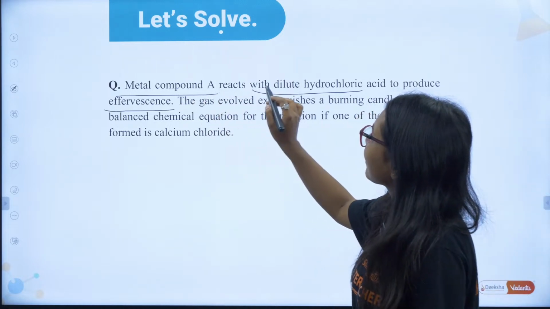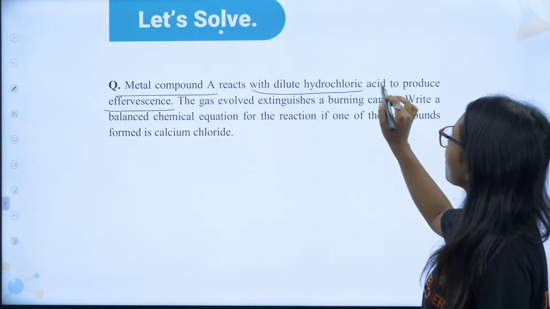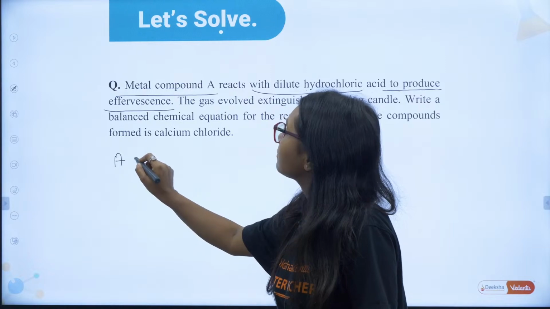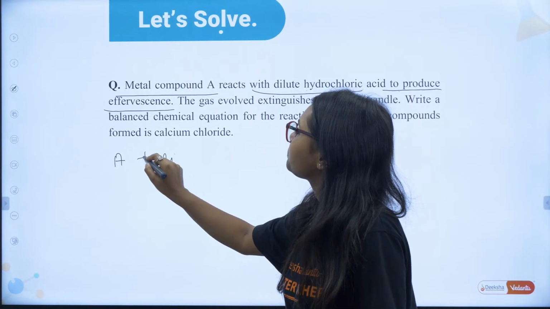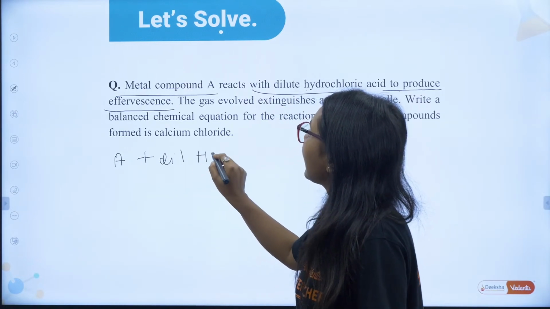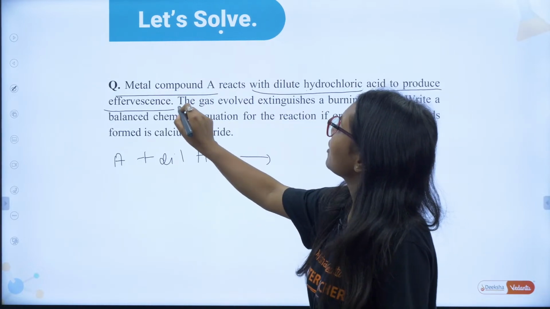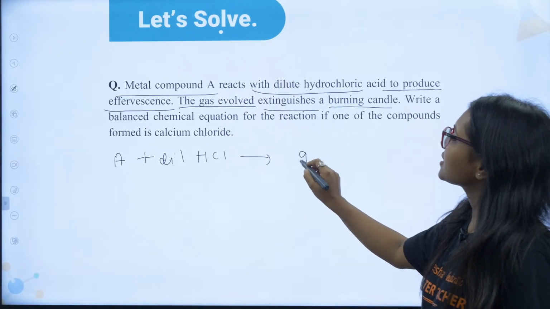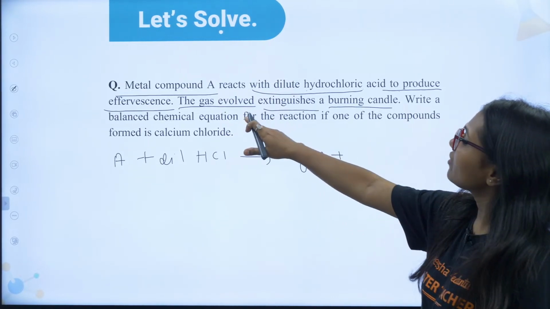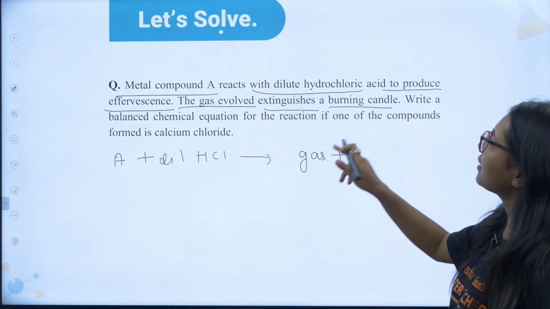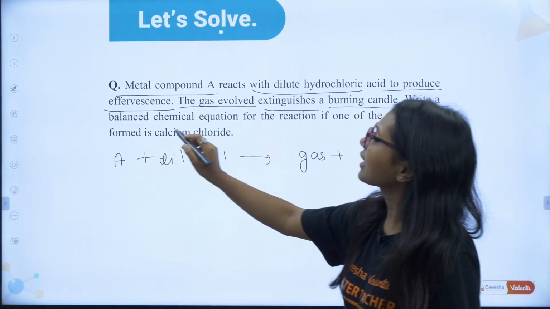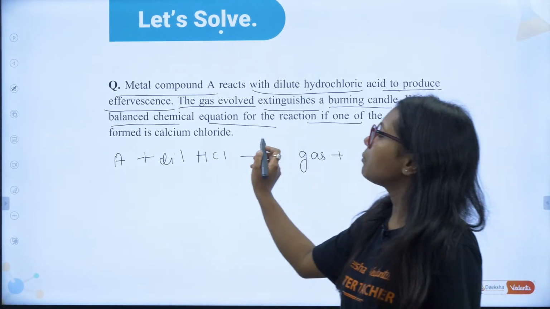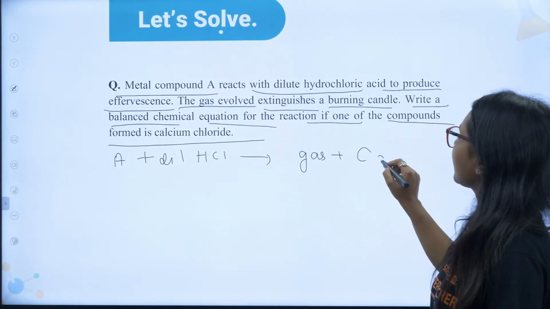Metal compound A reacts with dilute hydrochloric acid to produce effervescence. There is a metal compound A that has reacted with dilute HCl. The gas evolved extinguishes a burning candle. Write a balanced chemical equation for the reaction if one of the compounds formed is calcium chloride.